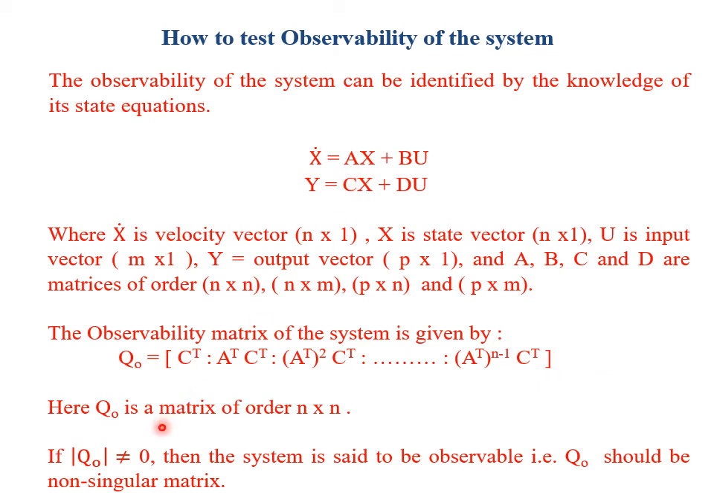Here, this Q naught is also a matrix of the order n cross n. It will define the observability of the system. Now, if this determinant of Q naught is not equal to 0, then we say that the system is observable. Means for the system to be observable, this determinant Q naught should not be equal to 0. That means the matrix should be non-singular. But if this determinant Q naught is equal to 0, means the matrix is singular, then in that case the system will be unobservable.